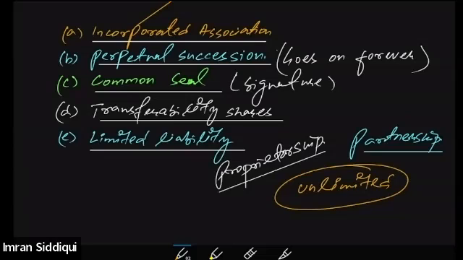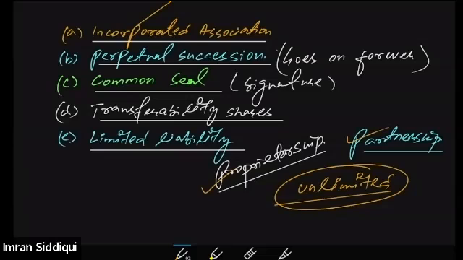Unless and until all the liabilities are paid off, neither the proprietor nor the partner can be free. Even if the business does not have a sufficient amount of fund available, partners may have to arrange funds from their personal sources as well. So that is what unlimited liability basically means.